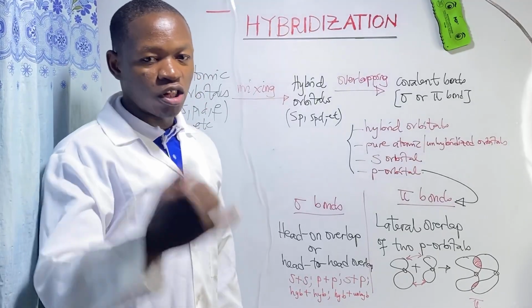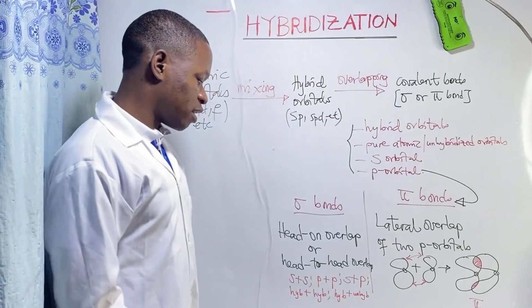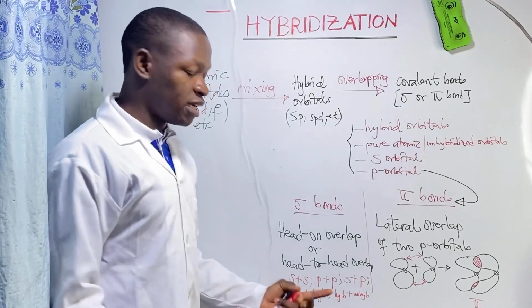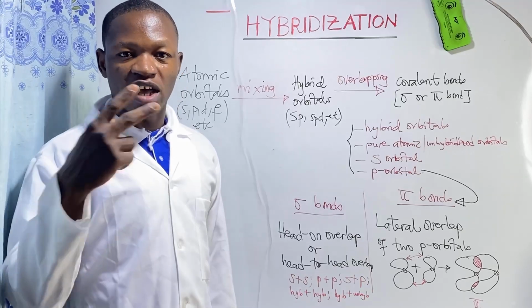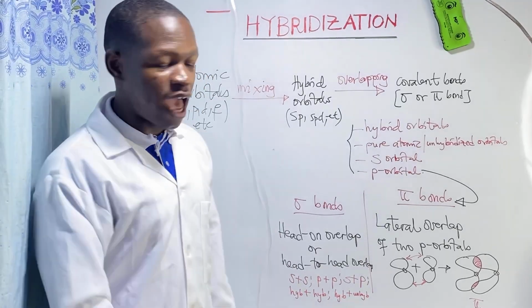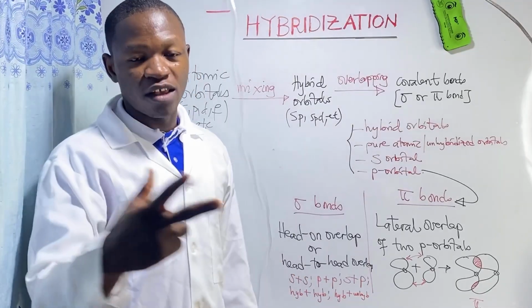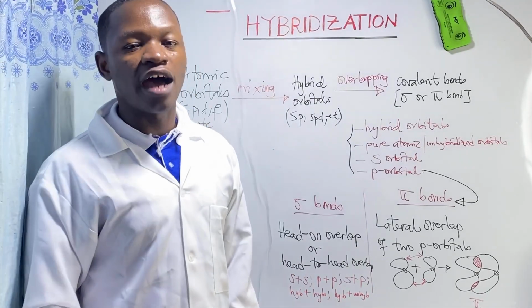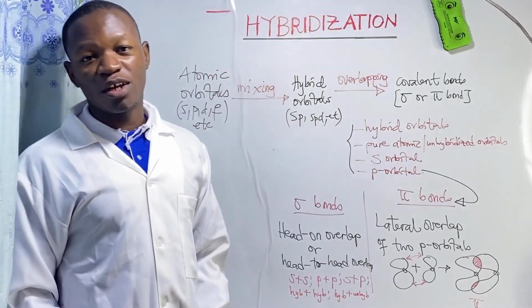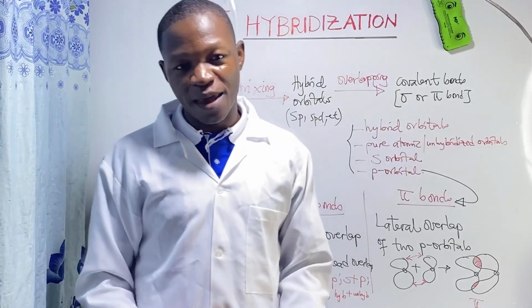1. Head-on overlap of 2 s orbitals. 2. Head-on overlap of 2 p orbitals. 3. Head-on overlap of an s and a p orbital. 4. Head-on overlap of 2 hybrid orbitals. 5. Head-on overlap of a hybrid and an unhybridized orbital. That is the formation of sigma and pi bonds.